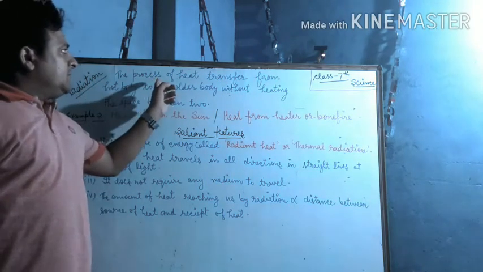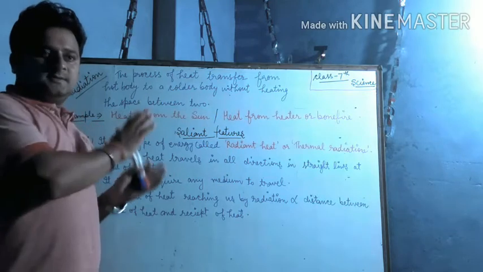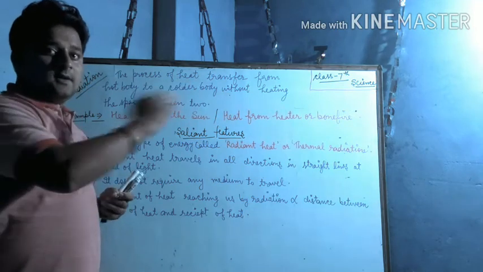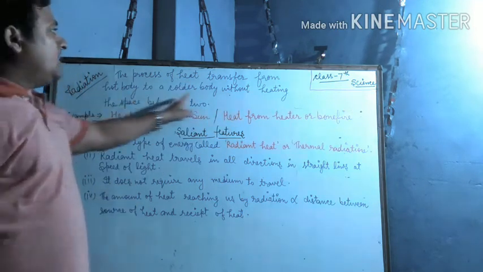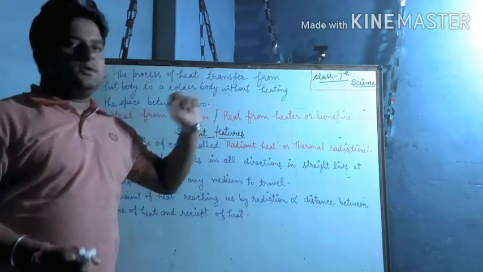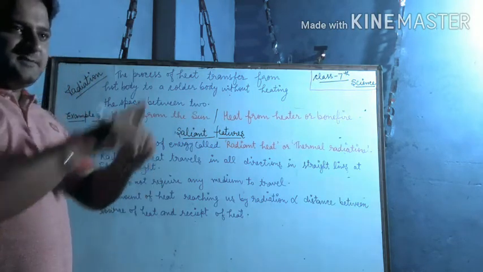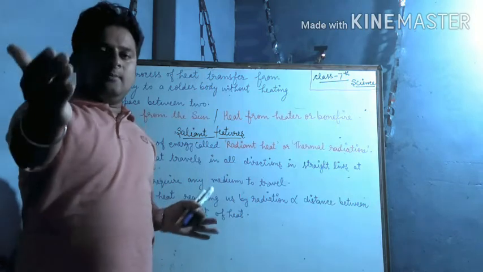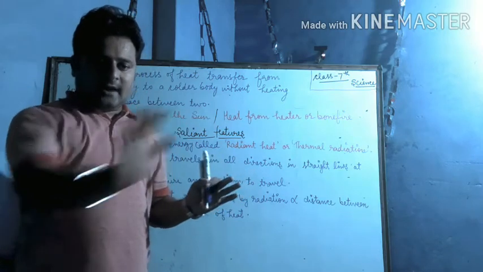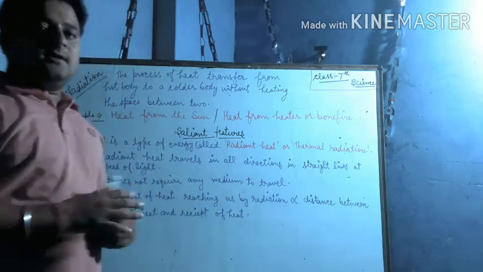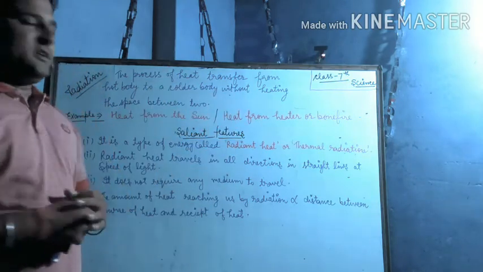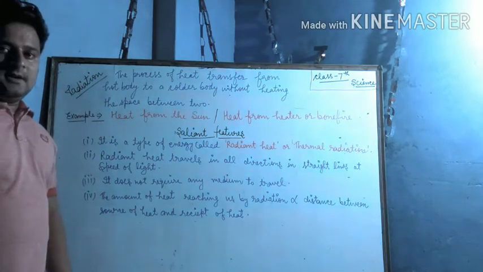The definition: the process of heat transfer from one body to another. It moves from a hot body to a colder body without heating the space between the two. Understand? Space means the blank area, like from your mobile to me, in between there is a space. So without heating it, the heat transfers from one hotter object to one colder object. That is called radiation. Understand?